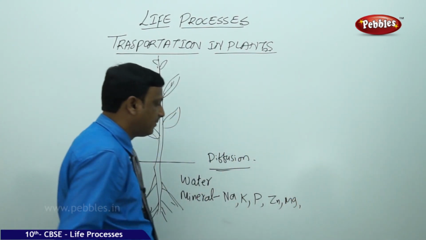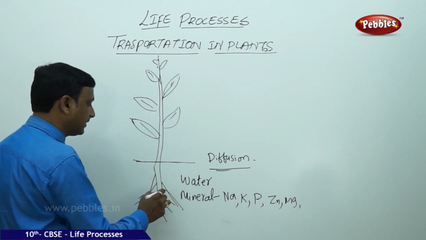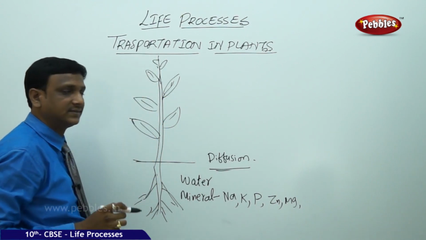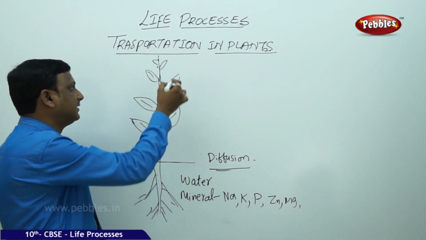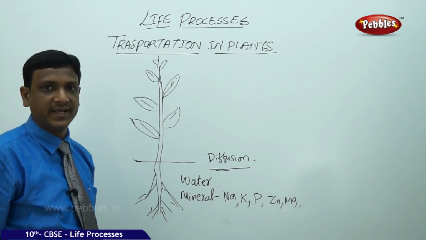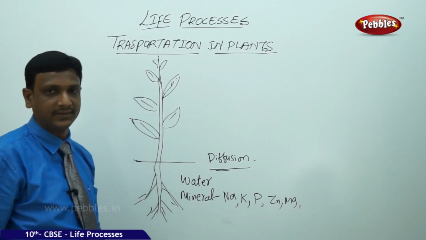So in this way, so many minerals are required by the plant, and these minerals are absorbed along with the water, and the water needs to be transported to very long distances in the plant, because here this is the site of photosynthesis in the leaf. Water is required there, water is available in the ground. So from here the water has to be transported there.